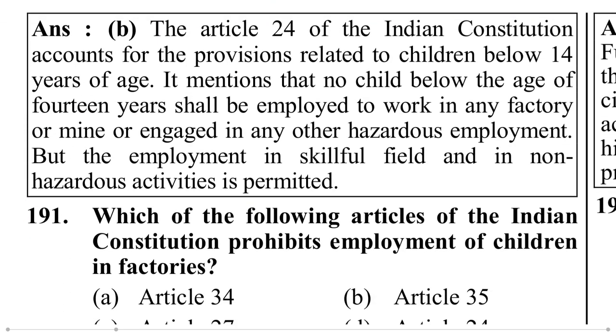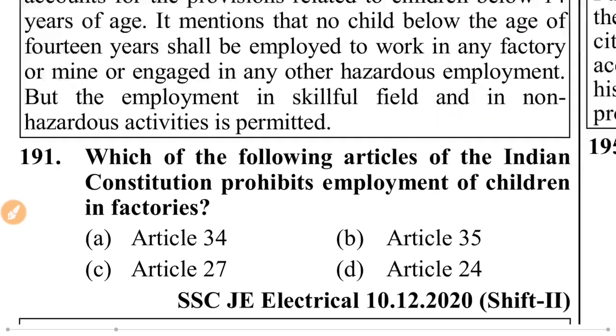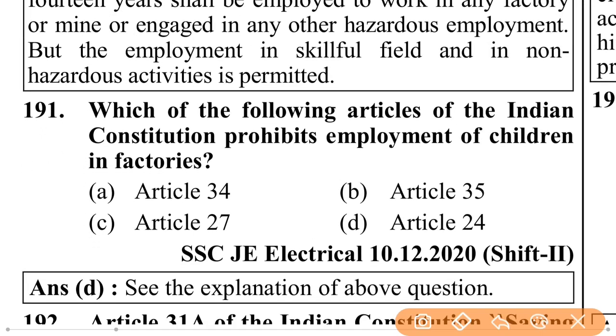Article 24 of Indian Constitution accounts for the provisions related to children below 14 years of age. It mentions that no child below the age of 14 years shall be employed to work in any factory or mine or engage in any other hazardous employment, but employment in skillful fields and in non-hazardous activities is permitted. Which of the following articles of Indian Constitution prohibits employment of children in factories? Article 24.